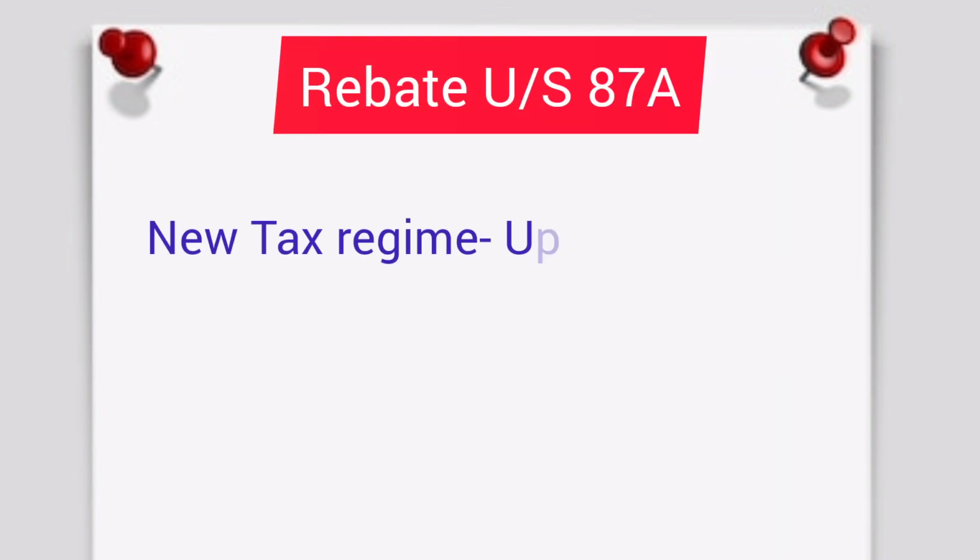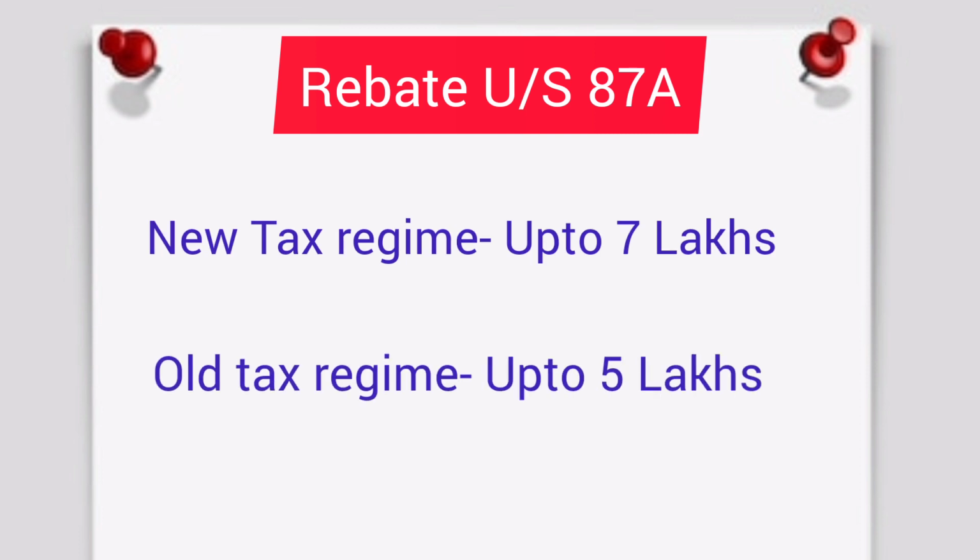For the new tax regime, the rebate is available up to 7 lakh. For the old tax regime, the rebate is available up to 5 lakh. The rebate is calculated as per the applicable tax slabs, but it is given as a direct rebate. This means that no tax is payable by the taxpayer.